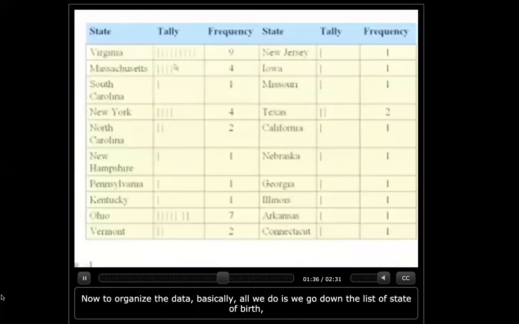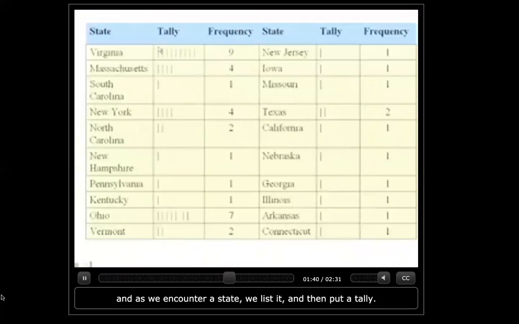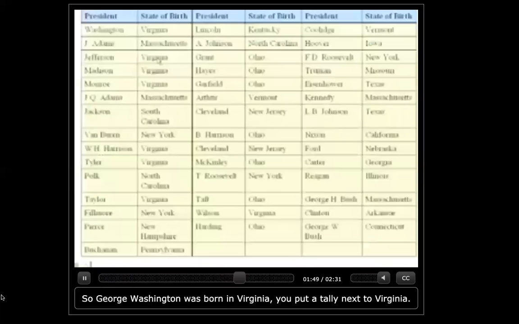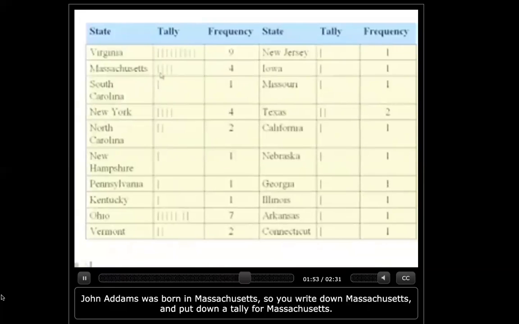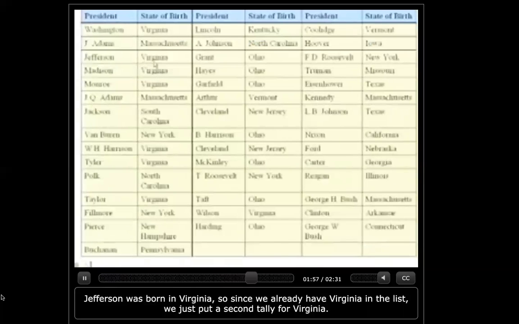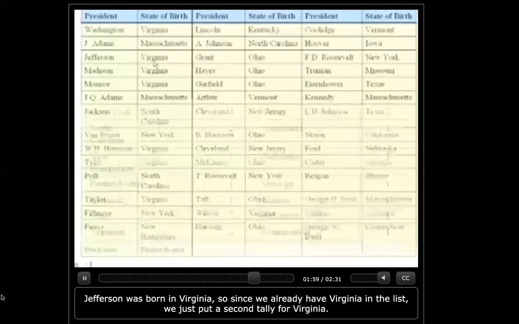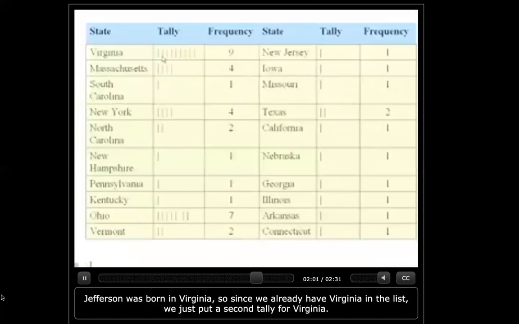Now to organize the data, basically all we do is we go down the list of state of birth, and as we encounter a state, we list it and then put a tally. So George Washington was born in Virginia, you put a tally next to Virginia. John Adams was born in Massachusetts, so you write down Massachusetts and put down a tally for Massachusetts. Jefferson was born in Virginia, so since we already have Virginia in the list, we just put a second tally for Virginia.